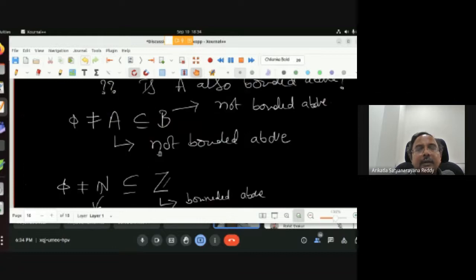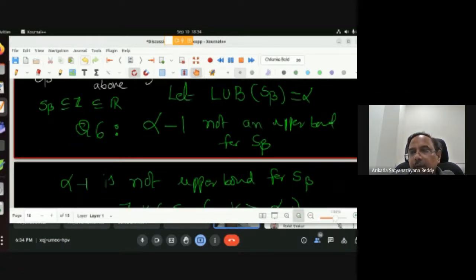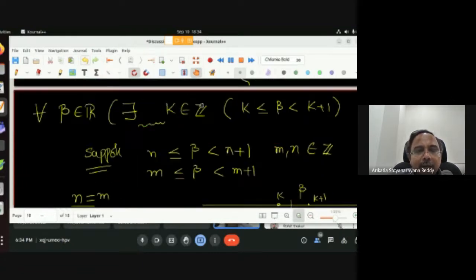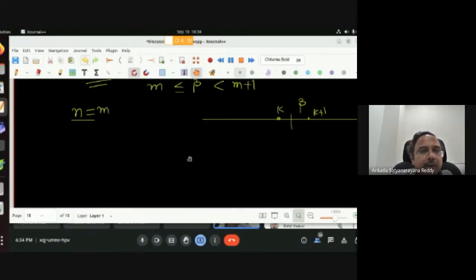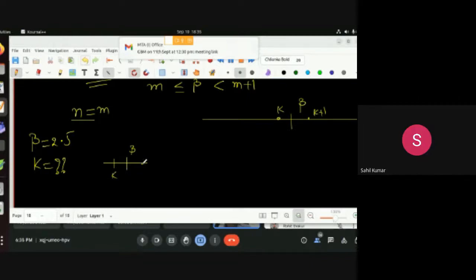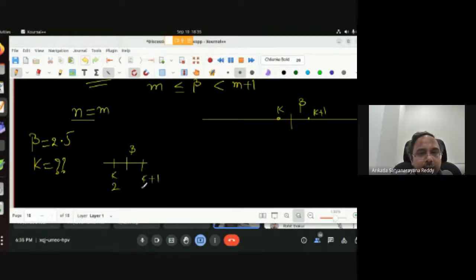So 2.5 will be 2.5. Can you tell me what k is? If I take my beta equal to 2.5, can you tell me k? What is the integer? What is k and k plus 1? Can you tell me? 2, sir. 2 and 3, right? So beta is between 2 and 3. Beta also lies in between other integers, some 5 and 6 also. No, right?